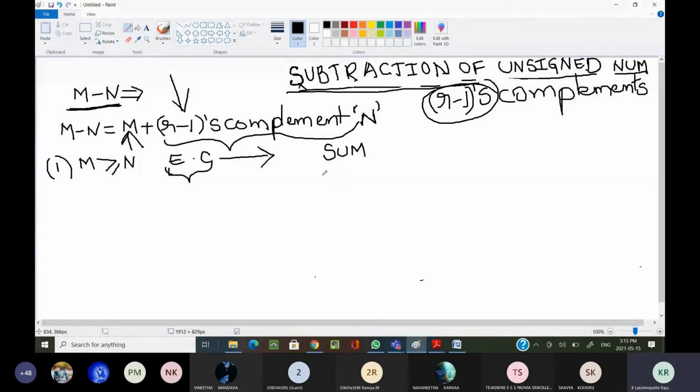We are adding that end carry to the sum, the result we got in step 1. We are adding that end carry to the least significant bit position of the sum.